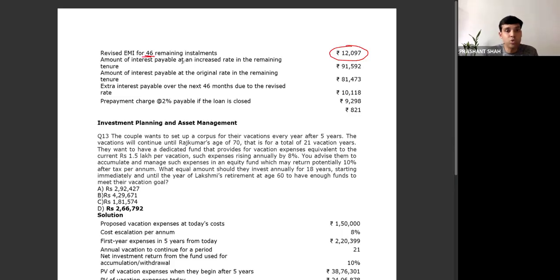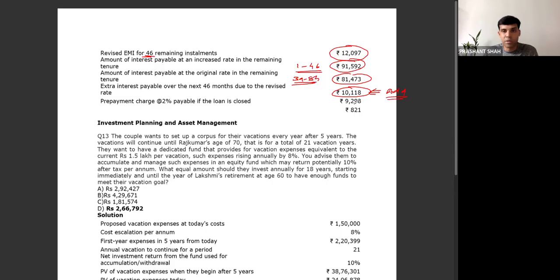The amount of interest payable at an increased rate in the remaining tenure is this much, with the new rate for 1 to 46 months. And for the older period, that was 39 to 84, as I mentioned in the previous calculation. This is the additional interest you would pay.